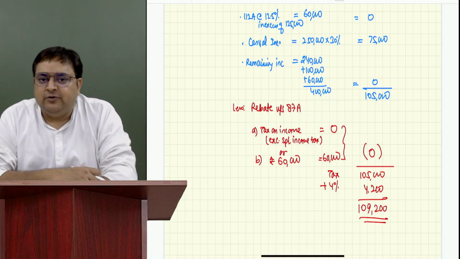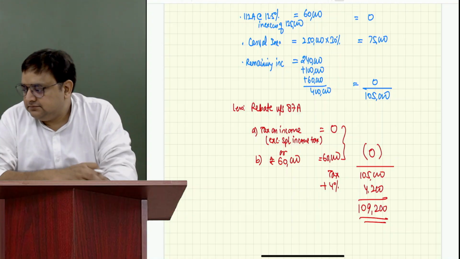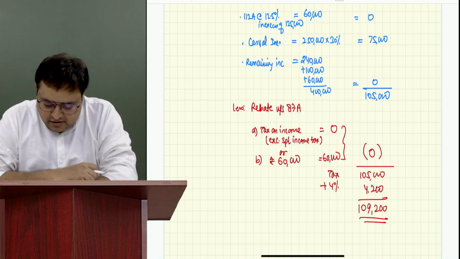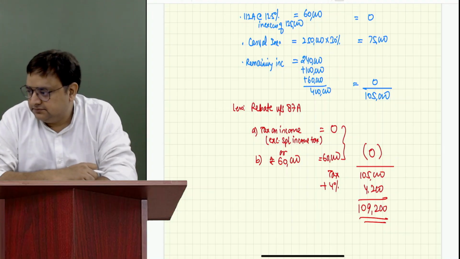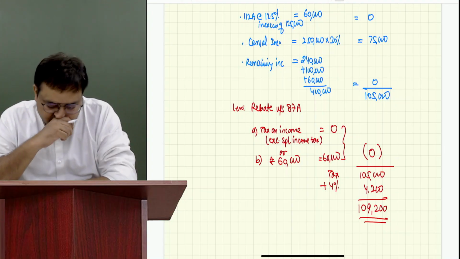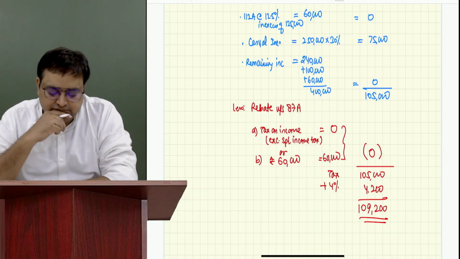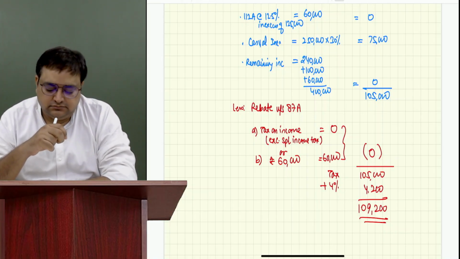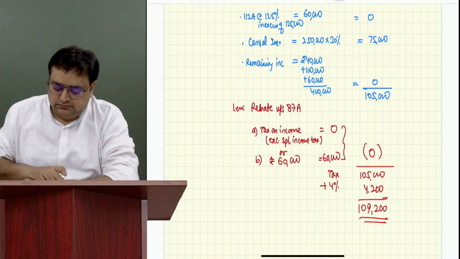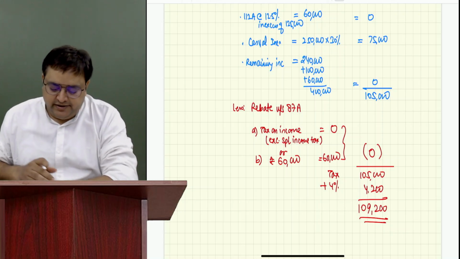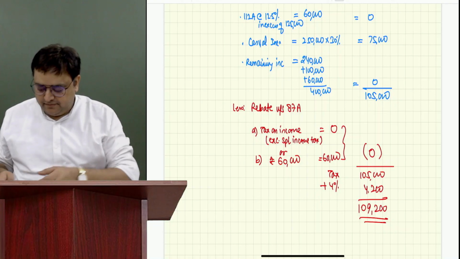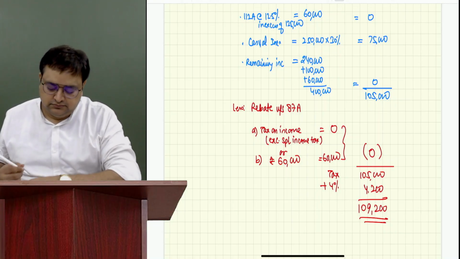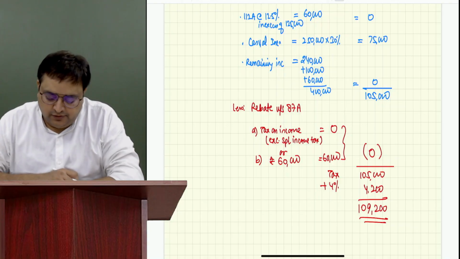Are you all understanding how to calculate taxes? Yes, sir. Okay. Done till here? Okay.